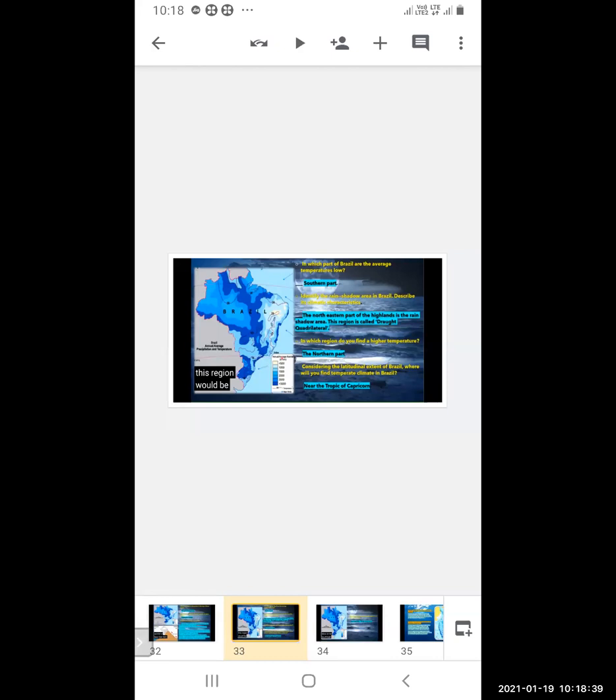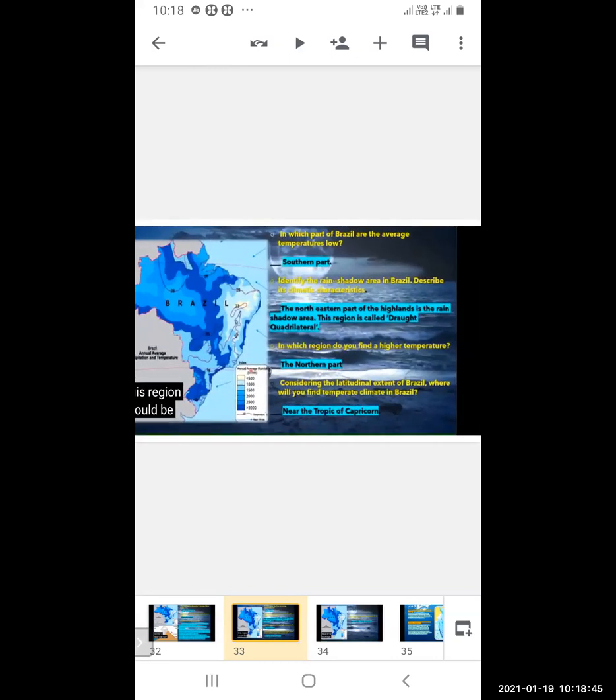Identify the rain shadow areas in Brazil. Describe its climatic characteristics. Now, the northeastern part of the highland is the rain shadow region. This is called the drought quadrilateral. Now, in which region do you find a higher temperature? Obviously, we will find the higher temperature in the northern part.